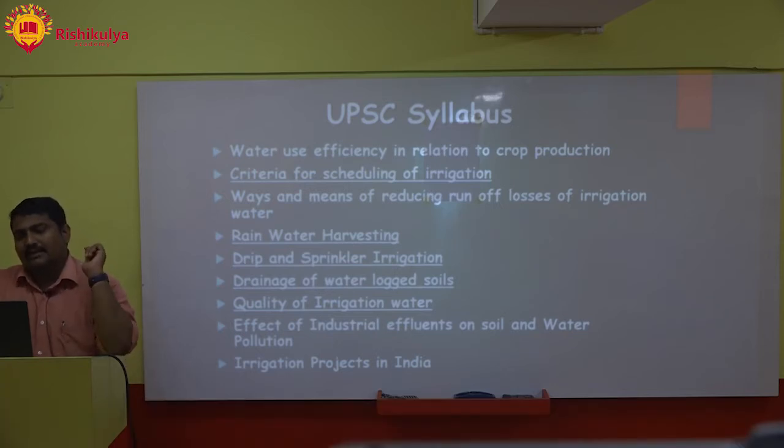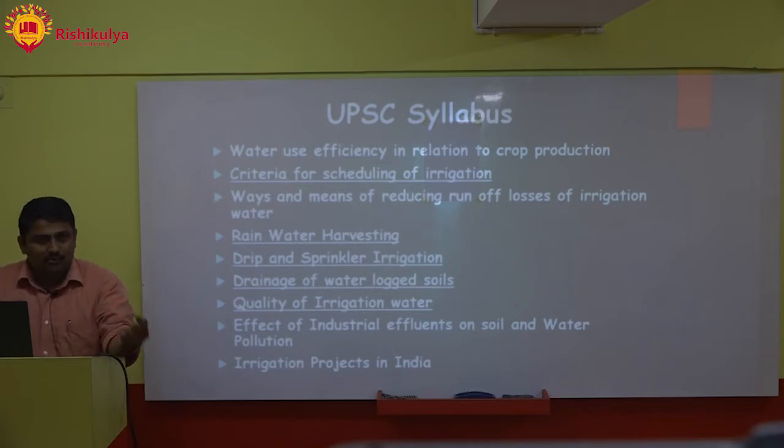So I have broken down the topics into small parts for your benefit. First is water use efficiency in relation to crop production. There will be questions like what is water use efficiency, how water use efficiency is affected, how to promote water use efficiency. So this is one of the important topics.